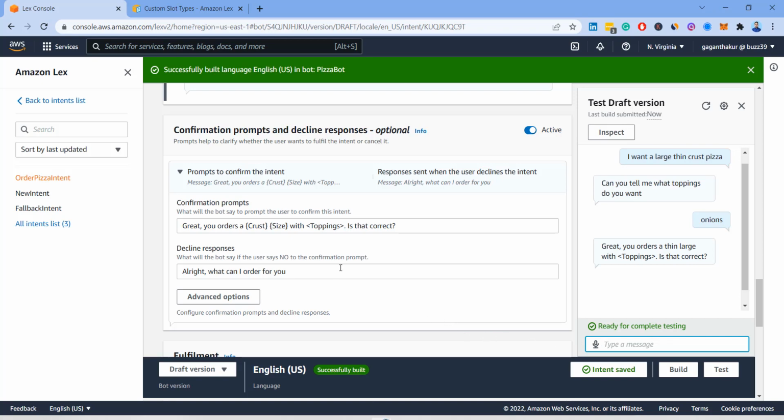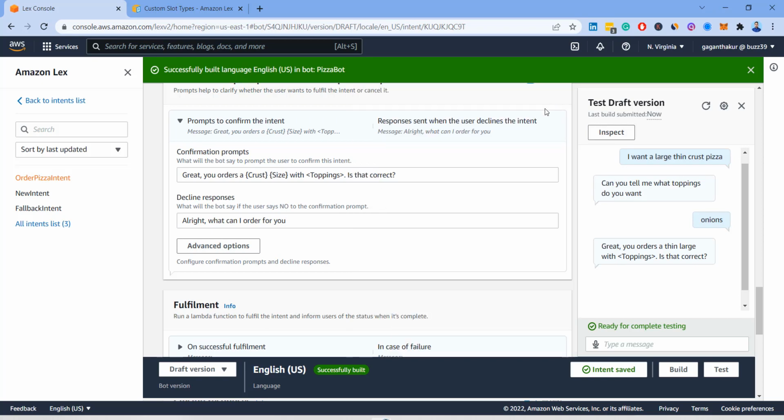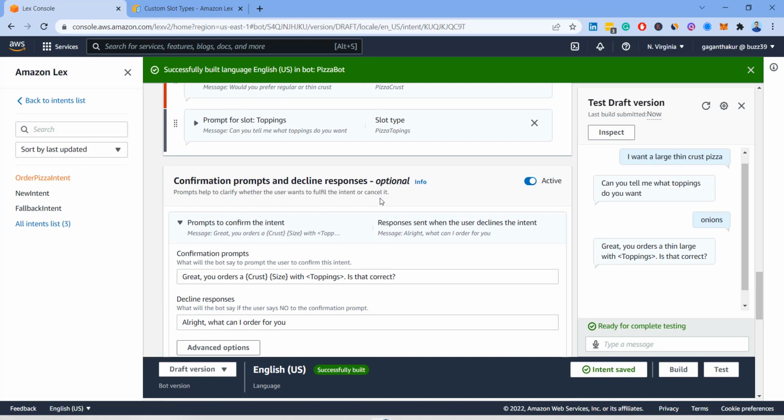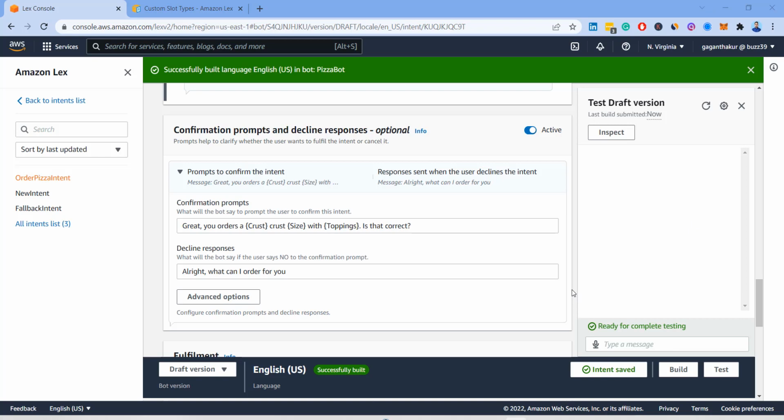Okay, so it did not recognize the toppings. Ideally it should. I gave onions, but it didn't. Why so? In the toppings it actually recognized this. Let's see what's wrong. Why didn't it play the toppings? So let me go ahead and see. Okay, so I hope you got what the thing was. I did not use curly braces here, that's why it was failing. I also did crust, because then it was not looking great.